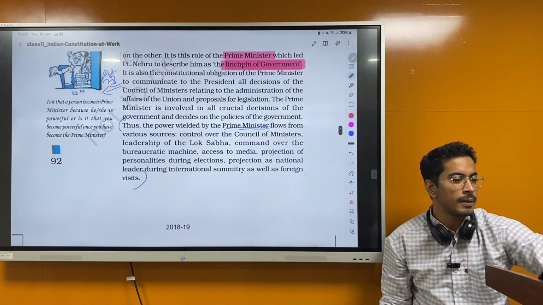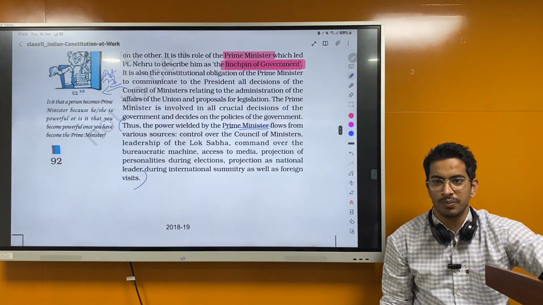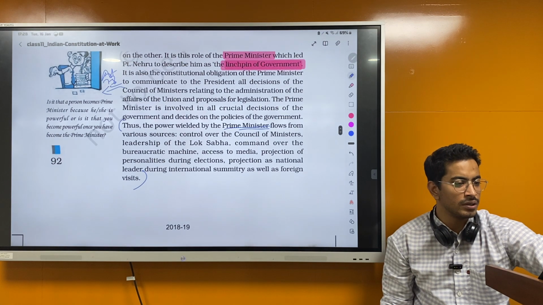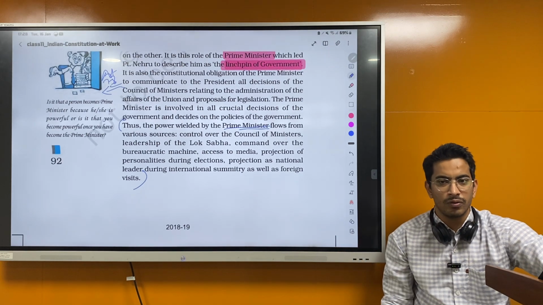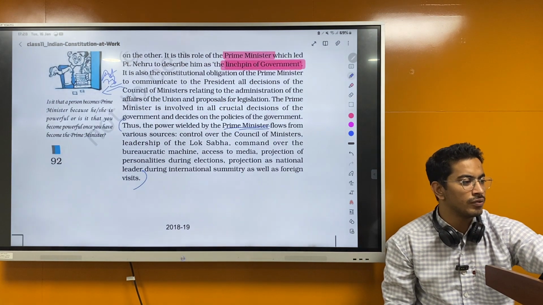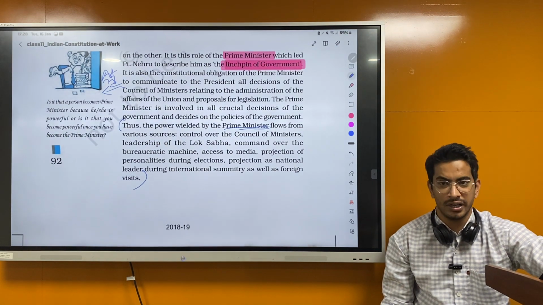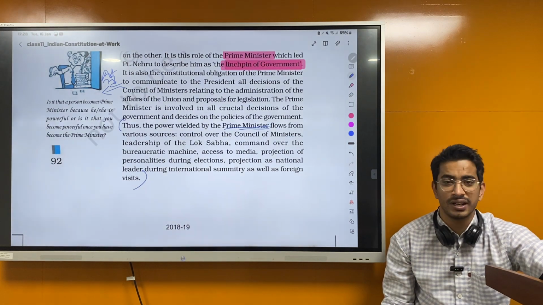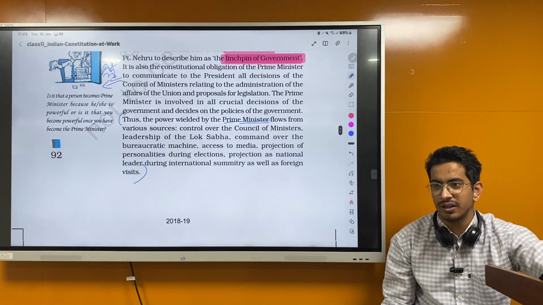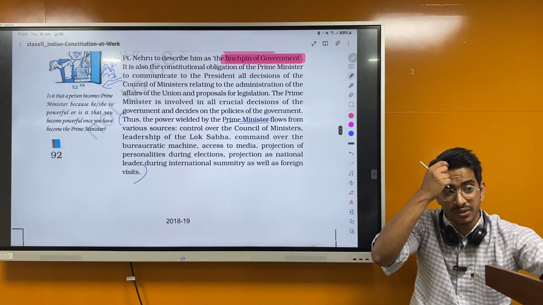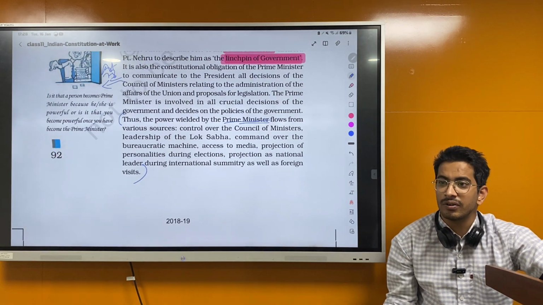So, you can see this control over the Council of Ministers. We have seen the debate in the Parliament. Leadership of the Lok Sabha, he represents the Lok Sabha. Command over the bureaucratic machine, he has the whole power over them. Which type of executives are bureaucrats? Permanent executives. Access to media, projection of personalities during elections, we have seen it, like "vote for Modi."